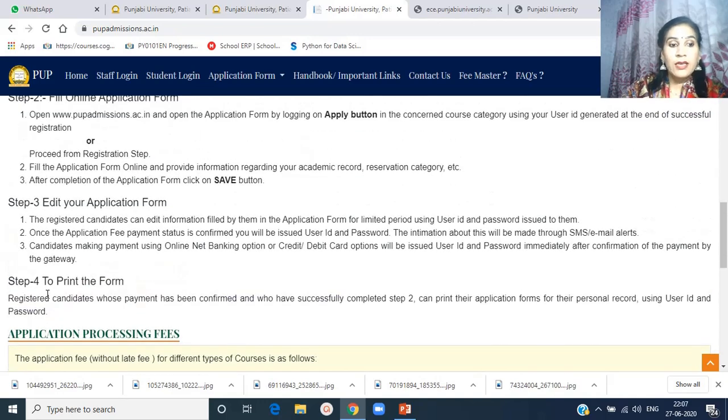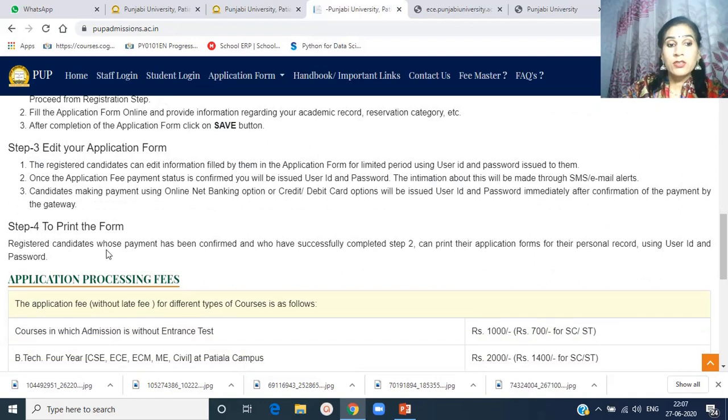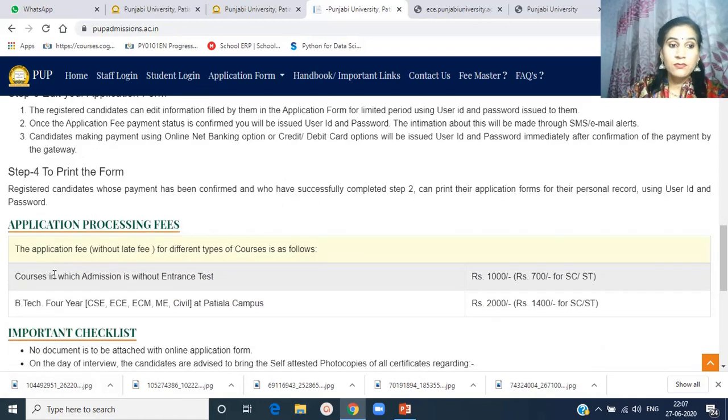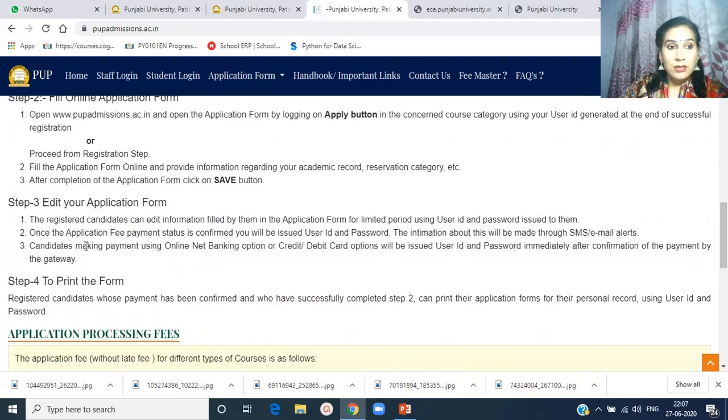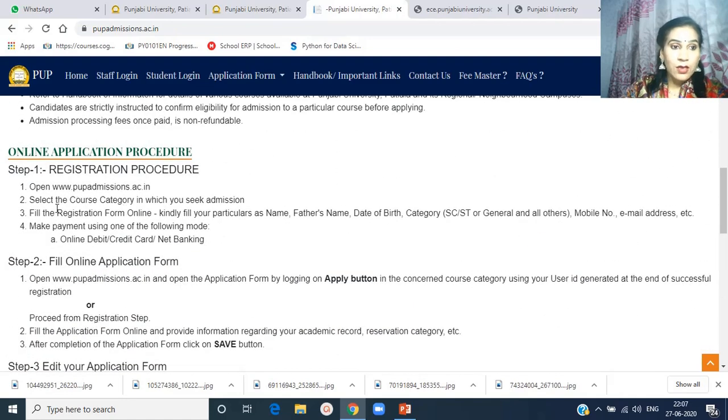Then they can take a print of the form. Registered candidates whose payment has been confirmed and who have successfully completed step 2 can print their application form for their personal record using user ID and password. So this is the procedure for how to fill the online application form.